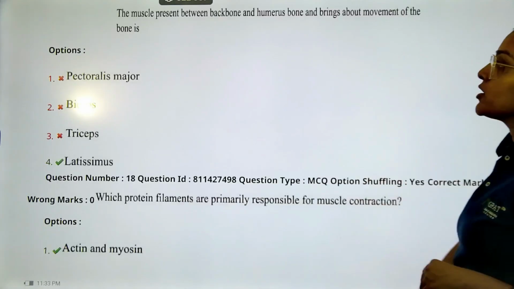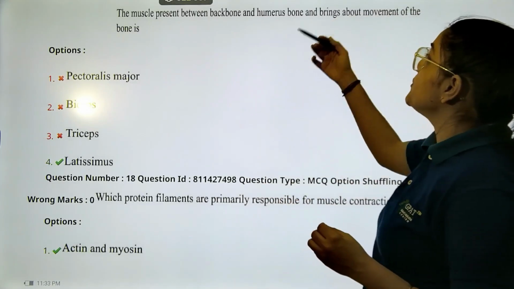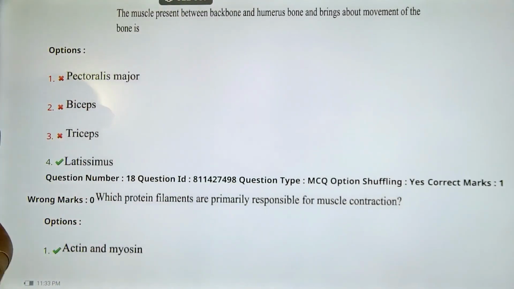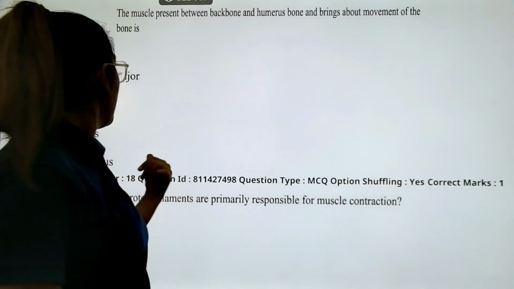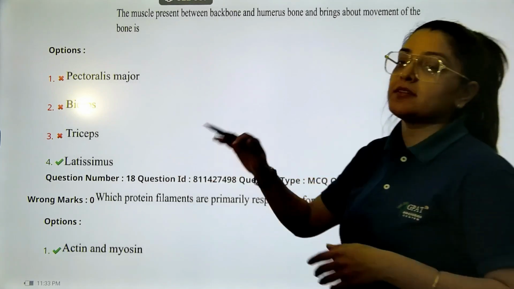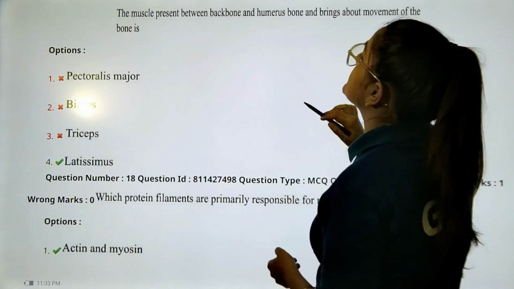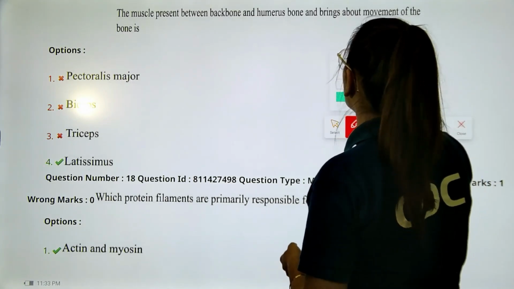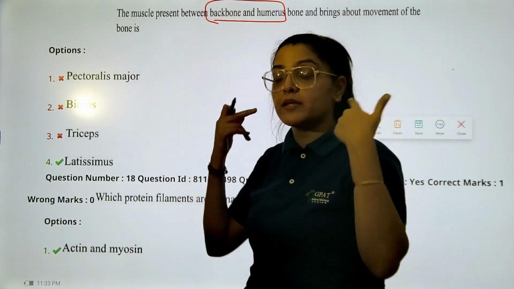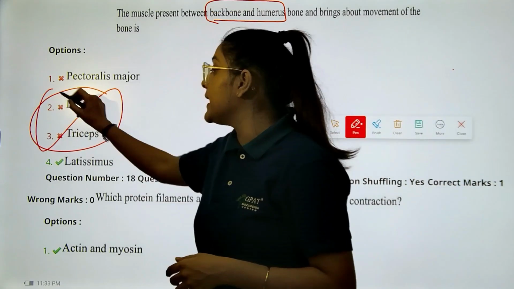Okay. Moving on. The muscle present between the backbone and the humerus bone brings about the movement in the pectoralis major, your biceps, triceps, or your latissimus dorsi, right? Yes, whatever is the option, let's focus on what the question says. So let's see the muscle present between backbone and humerus. Now you know backbone and humerus we are talking about. We are already talking about the backbone portion. So in that case, these two options are almost eliminated, right?